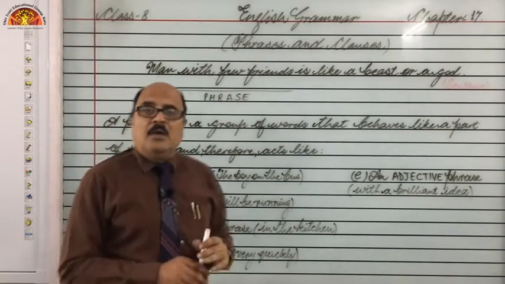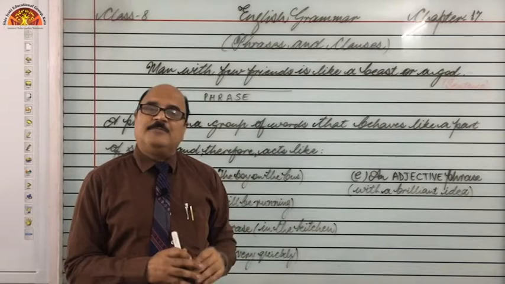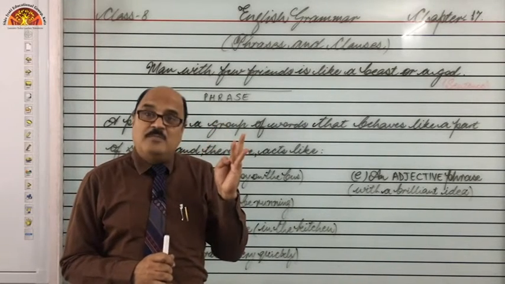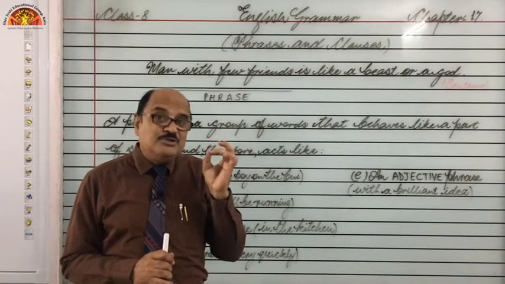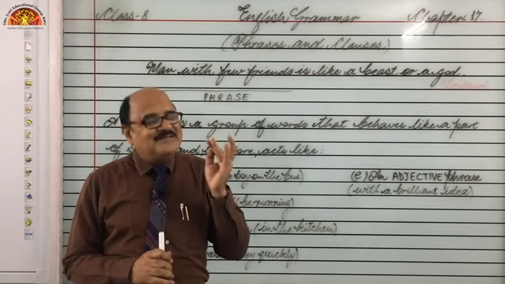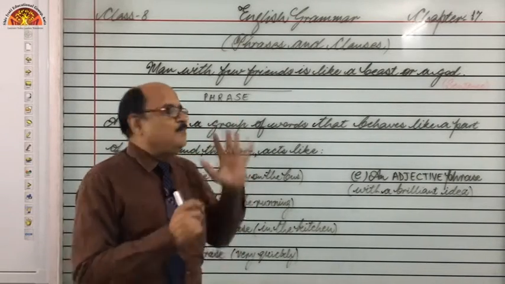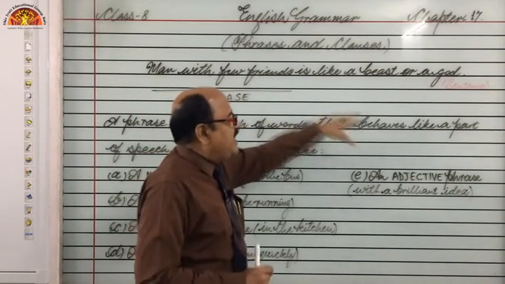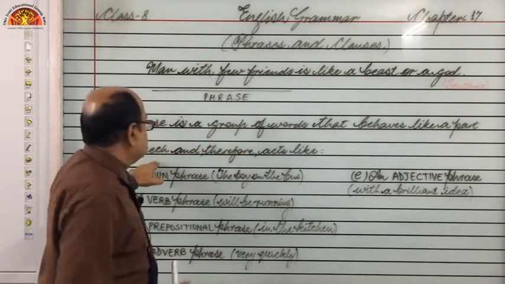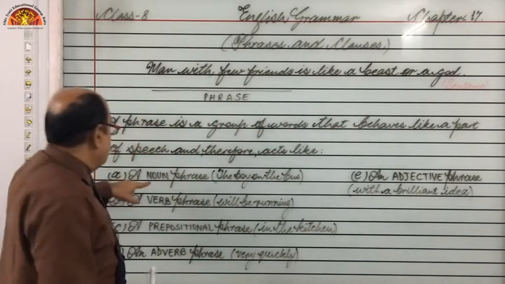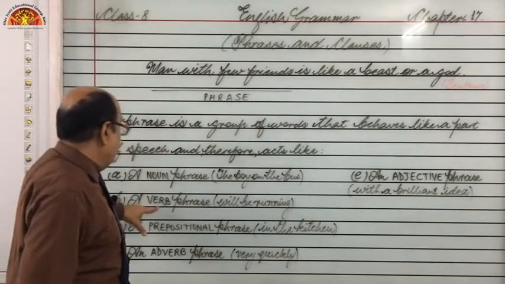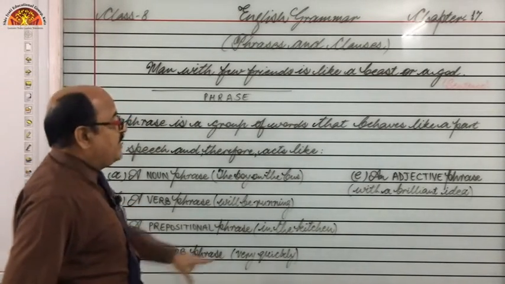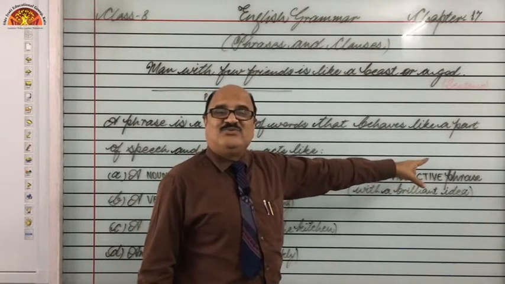You know so many parts of speech are there: noun, pronoun, verb, adverb, adjective, preposition, conjunction, interjection. So we can say a phrase is just a group of words that behaves like a part of speech. Part of speech means noun phrase, verb phrase, prepositional phrase, adverb phrase and adjective phrase.